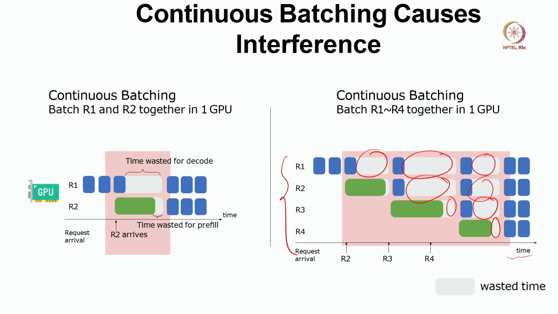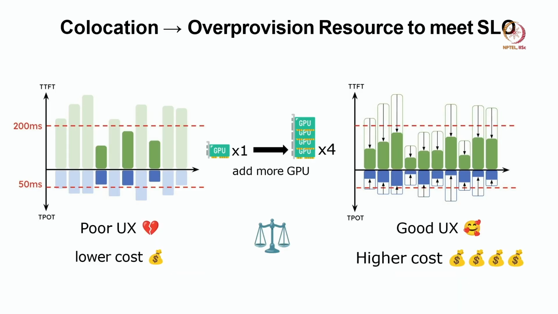You can see that the timeline here is much longer than the timeline here, where we have only 2 requests in the batch, right? So the bottom line is we can batch, yes, but continuous batching will harm. It will waste a lot of GPU time.